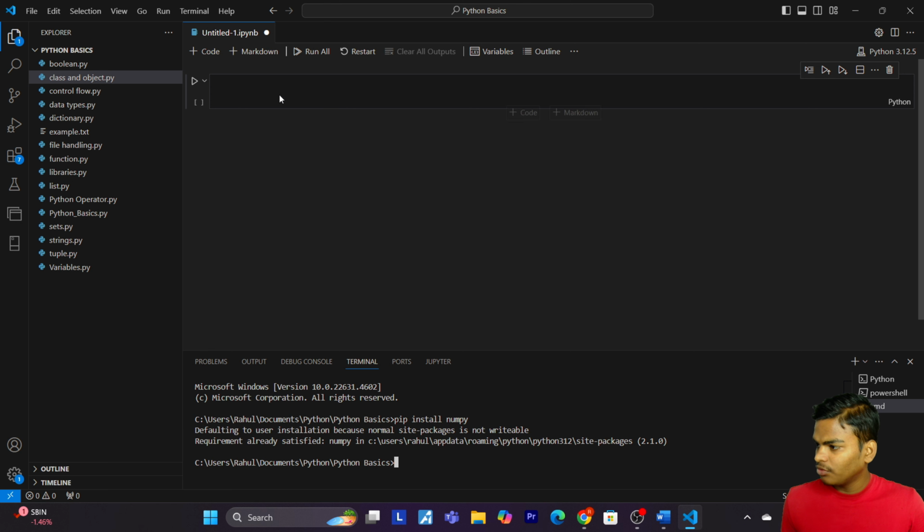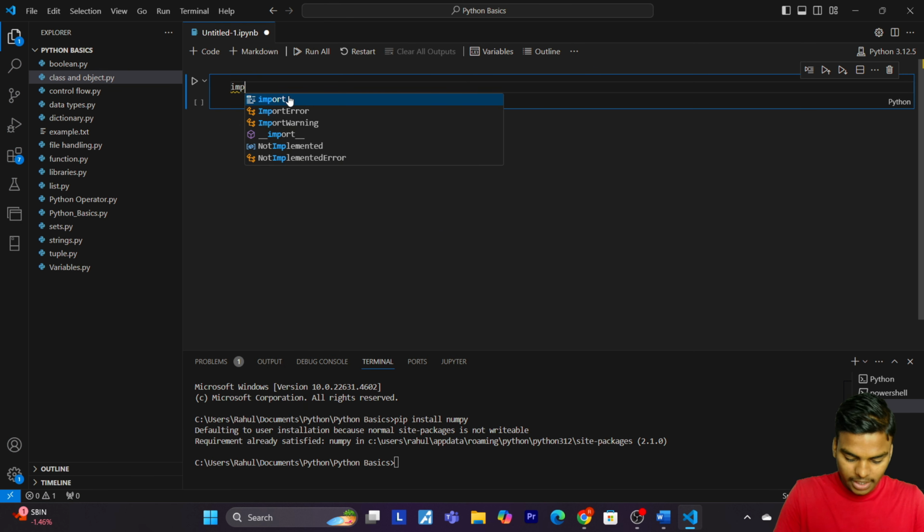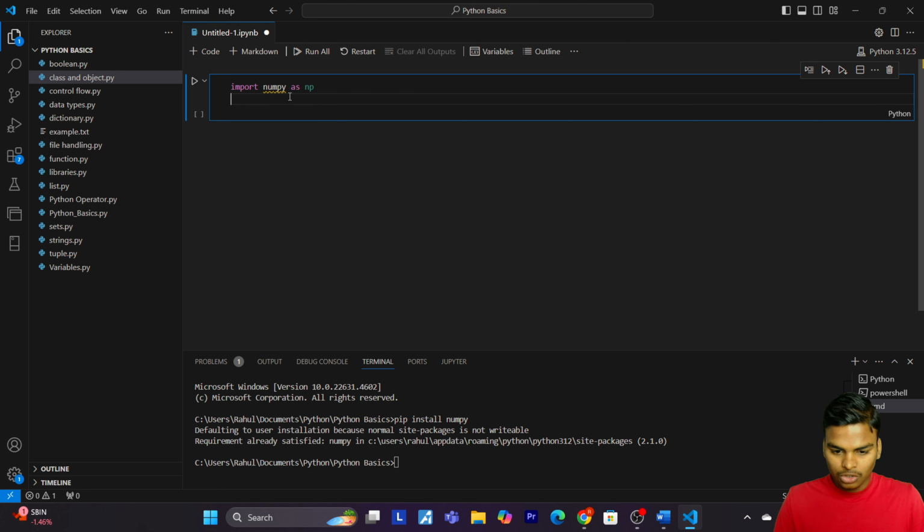For this, now I'm going to import numpy as np. Here np is an alias. Then print np dot __version__. Okay, so now let's run this cell. I have version 2.1.0 of NumPy. So now the last step is start coding. That's it. You are now ready to explore the amazing world of NumPy.